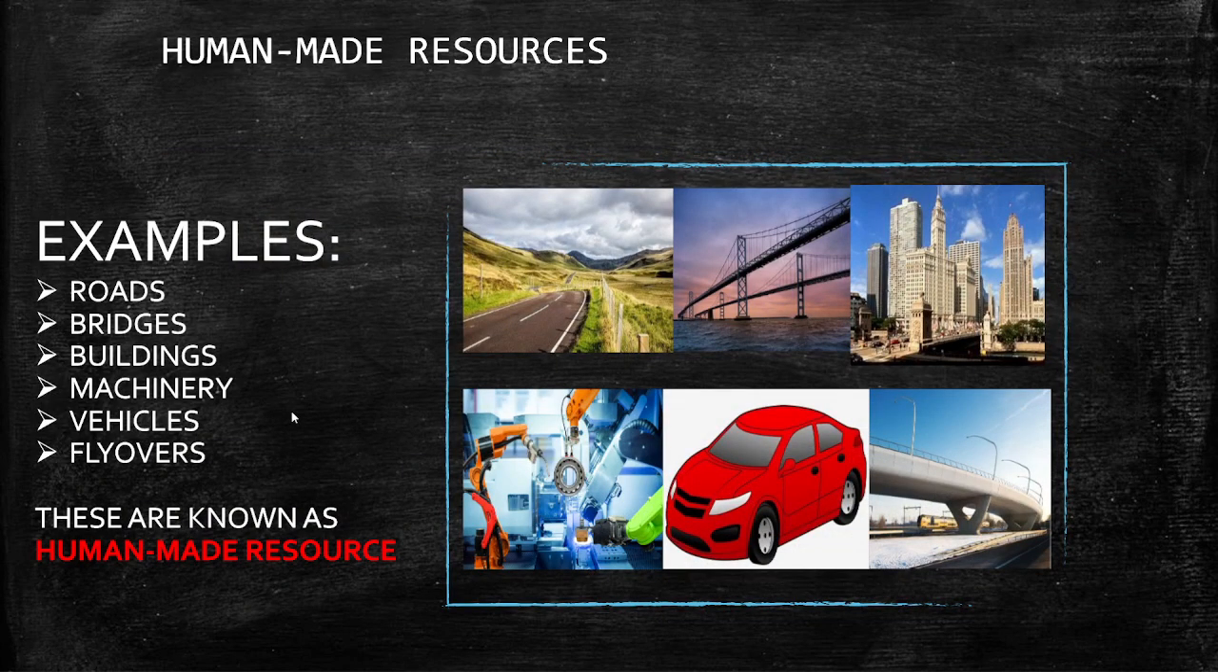Human made resources. This is our second type of resource. Here are some examples of human made resources. These are the resources which, as I already told, Mother Earth has not given us or told us to make. We have made them by our own minds, like roads, bridges, buildings, machinery, vehicles, flyovers. These are some examples. And more.